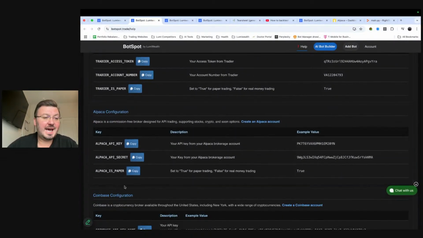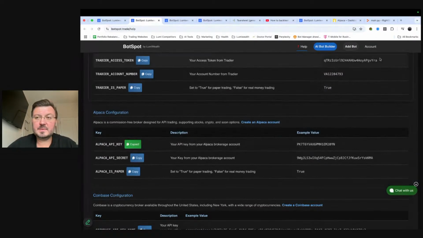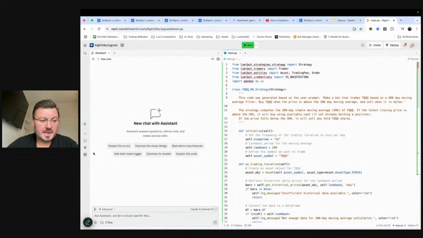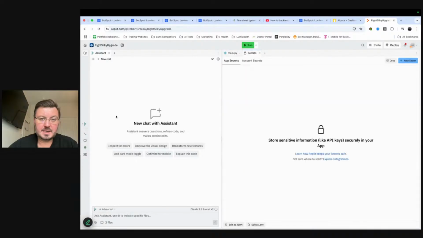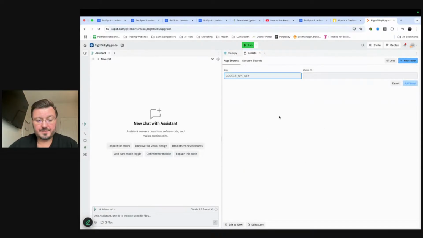And it shows that we have to add in these 3 keys. Okay. So I'm going to copy the first one. There's a big copy button. I'm going to go over to Replit, and I'm going to go into Tools and Secrets. Okay. And I'm going to add a new secret. Okay, so there you go. So add a new secret.